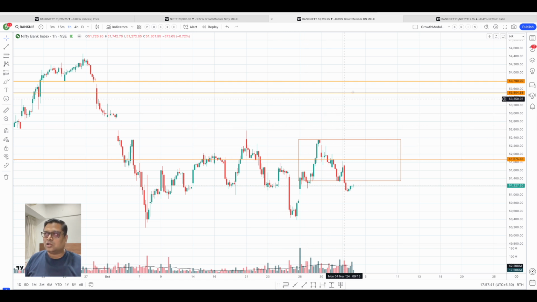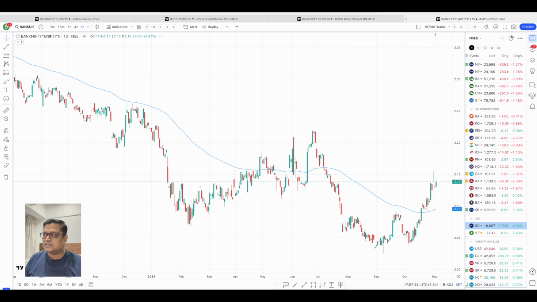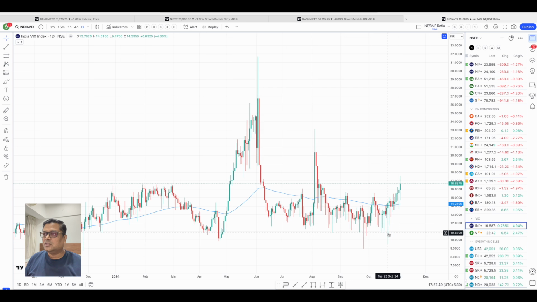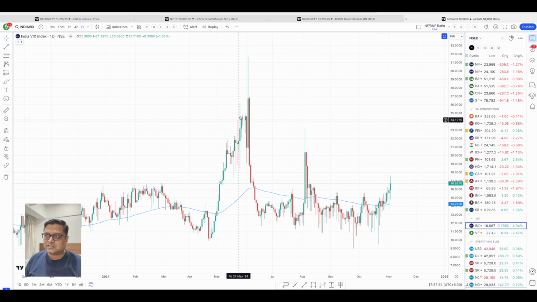When we are looking at all these indices and this entire analysis, we cannot ignore the volatility index. If you take a look at India VIX, at the time of the general election result, it went to almost 30-31 level, which is where the US is headed right now. And right now we can see a higher low being printed in the volatility index, and it is poised to rise in an upward manner. This is telling us about the current volatility in the market, right? So we have to keep a tab on this part as well.